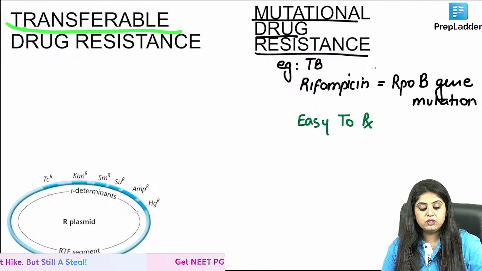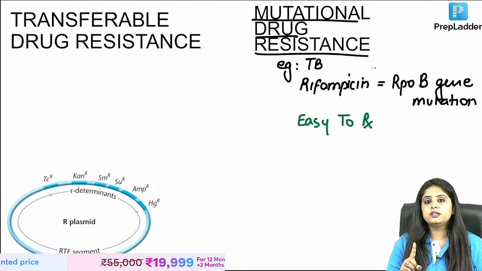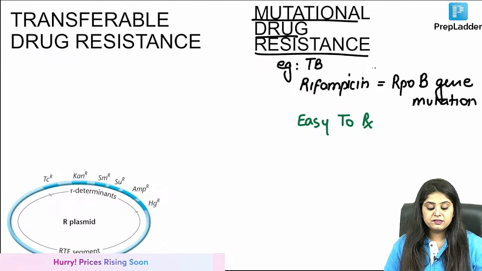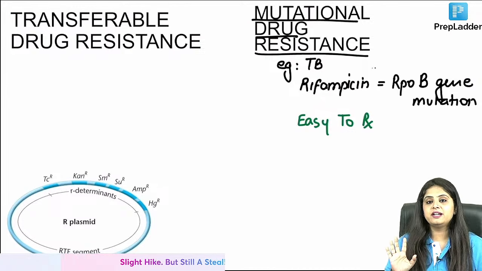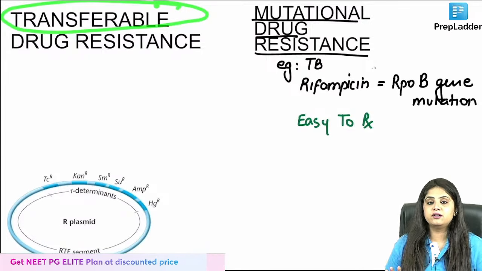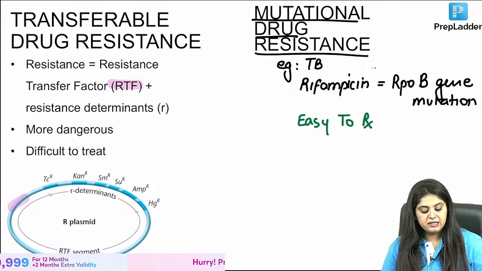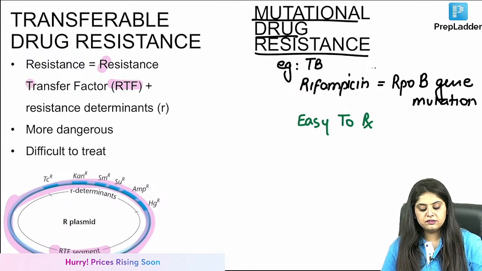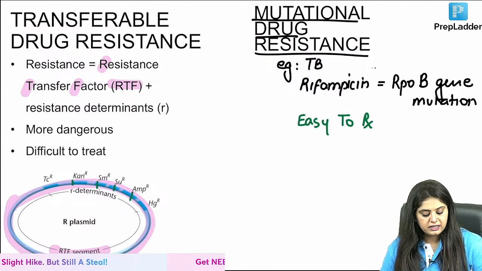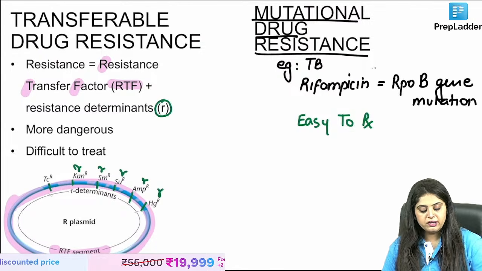On the other hand, when I talk about transferable drug resistance, we always used to say that in school, if there is one naughty student in the class, he will influence all the other 40-50 students, and then everyone will want to be like him. So this is that one bacteria which says I am resistant, I won't get killed by antibiotics, and then he transfers this to every other bacteria and makes every other bacteria a naughty student. So what is transferred? Ma'am, that transfer is going to be of RTF. So this big circle over here is RTF, that is resistance transfer factor. This is like a big taxi. And this taxi is carrying these small antibiotics, small passengers, which it has made to sit in it. These small passengers are known as resistant determinants.